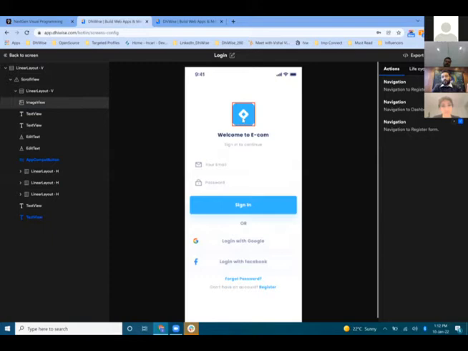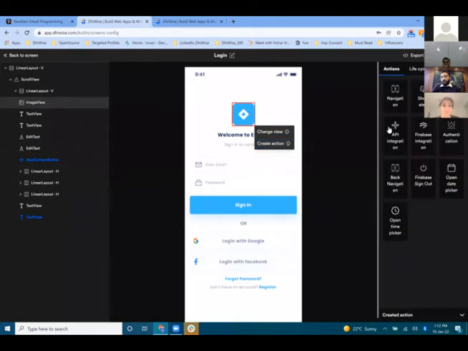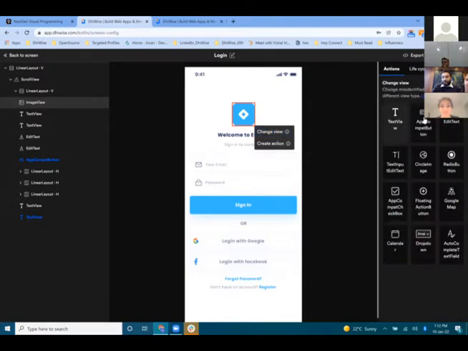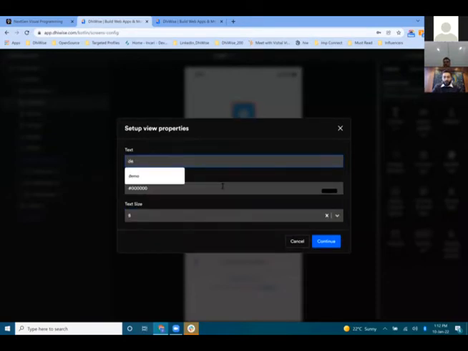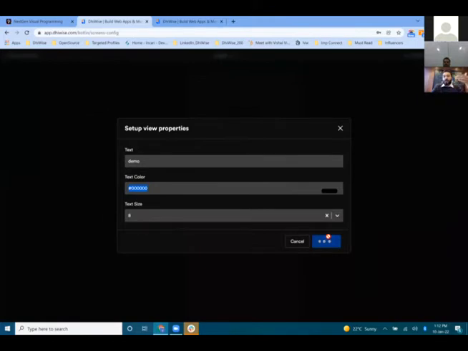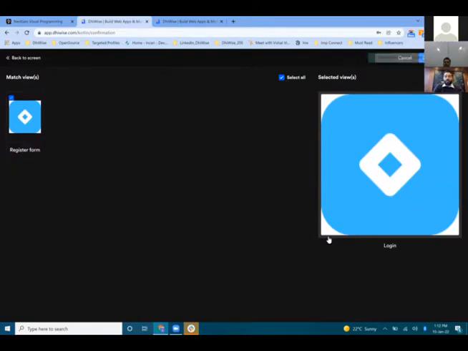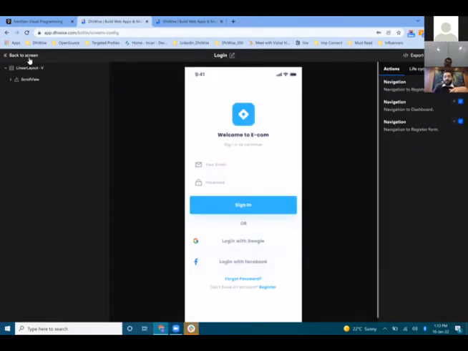Right now, let's say for you, this is a button. So how does this visual programming work? If you want to convert an image into a button, you just need to select which component you want: image view, text view, app compact button. Let's say app compact button. I just need to set the properties, like color and text size, and my image will be converted into a button. So if we are not able to detect any component in the right way, you can convert any component into whatever component you want. We give that flexibility to the developer.